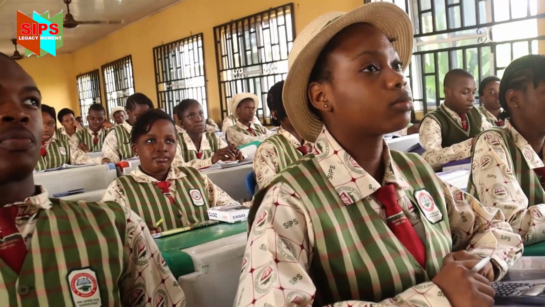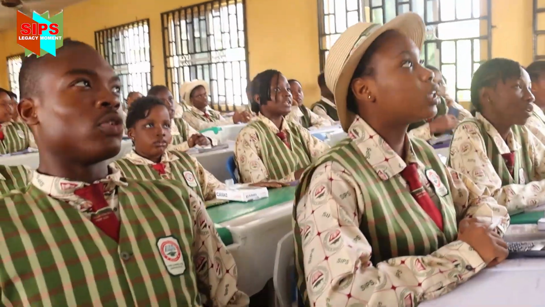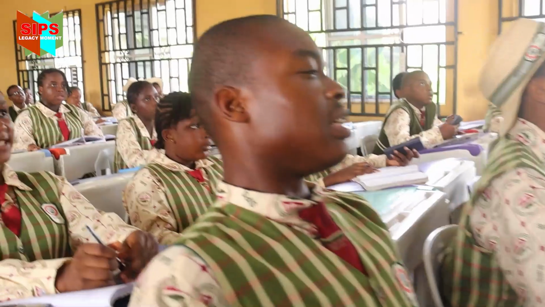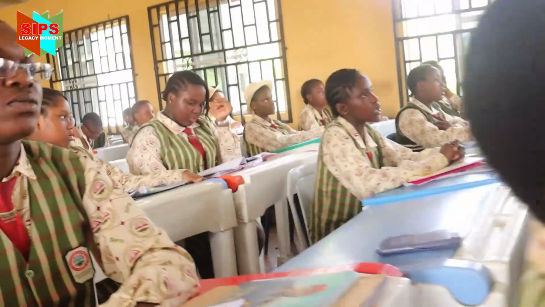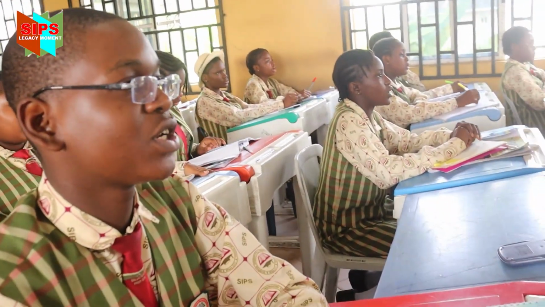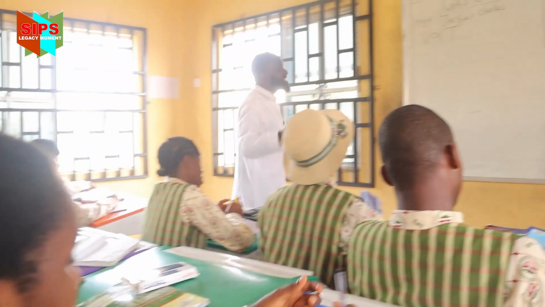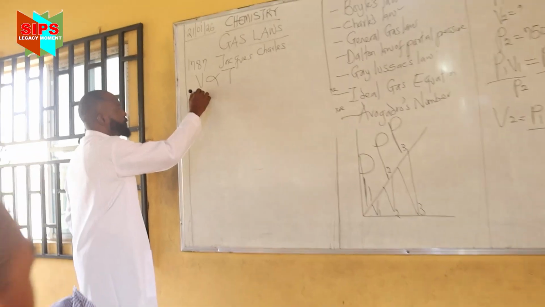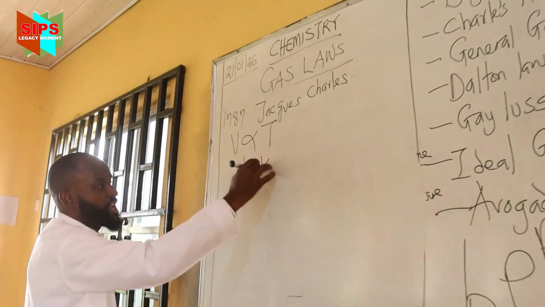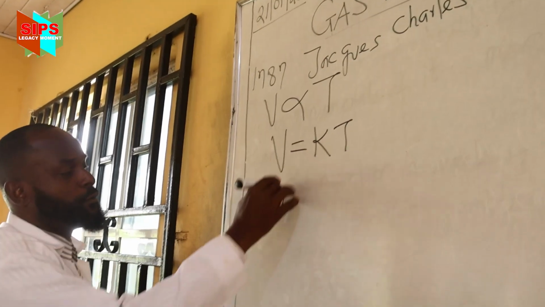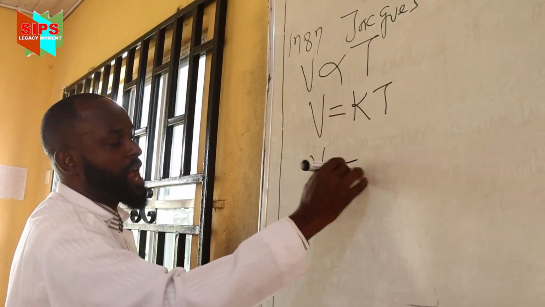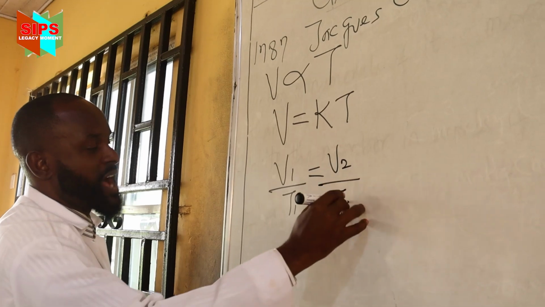So class, state that law. The volume of a given mass of gas is directly proportional to the temperature in absolute Kelvin, provided that pressure remains constant. Now let's introduce the sign of proportionality. V is equal to KT. Dividing both sides, I'll be having V1 over T1 equals V2 over T2.